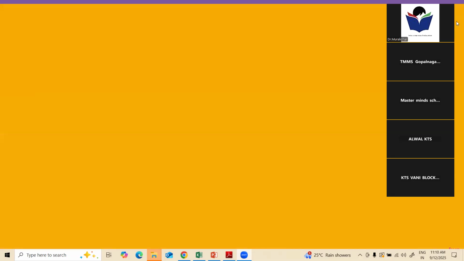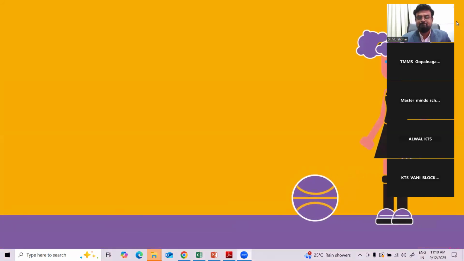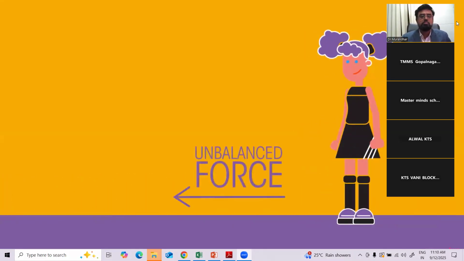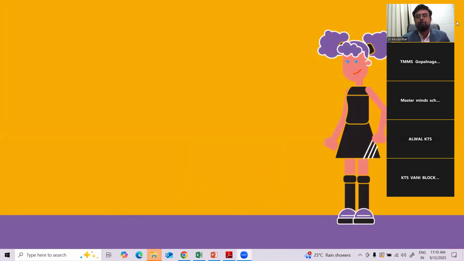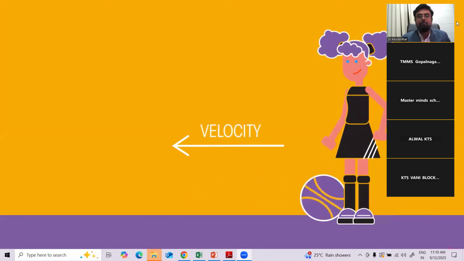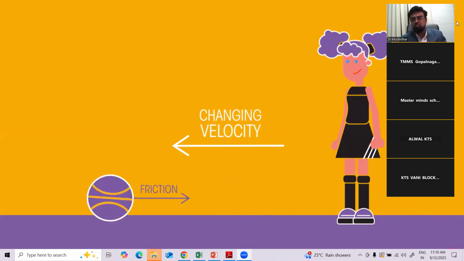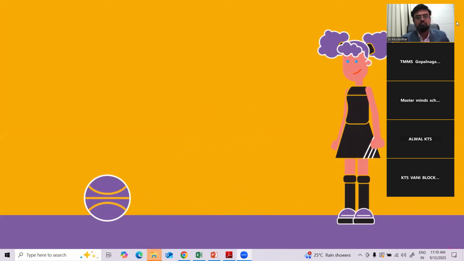Take a look at this ball here. As the child kicks the ball, they exert an unbalanced force on it, changing the ball's velocity and causing it to move. But as it rolls along the ground, the ball will slow down and will eventually come to a stop. Because the ball is slowing down, we can say that its velocity is changing. By Newton's first law, this means that the ball is experiencing an unbalanced force. In this case, it's the force of friction that opposes the motion and eventually stops the ball.